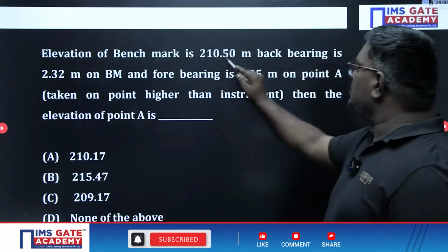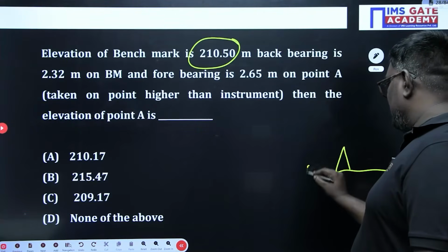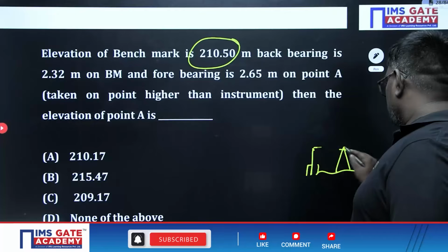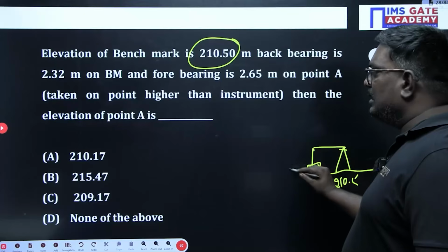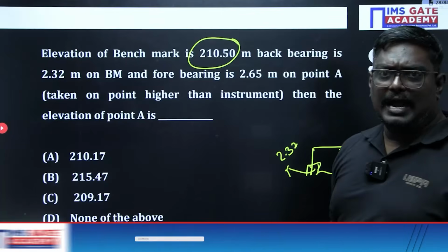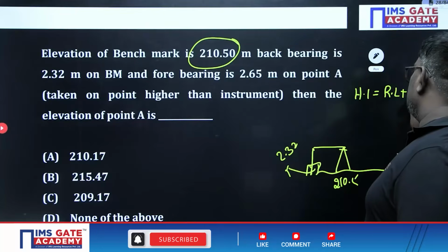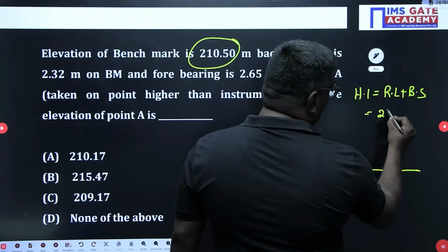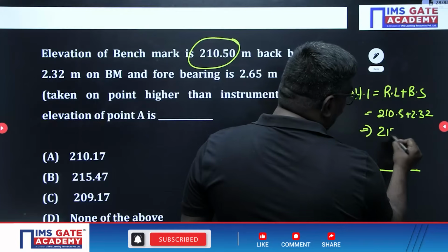Now, elevation of a benchmark is 210.5. The backsight reading is 2.32, and the foresight reading is given next. First of all, height of instrument is equal to RL plus backsight. What is RL here? RL is 210.5, plus backsight 2.32, so this will be equal to 212.82.